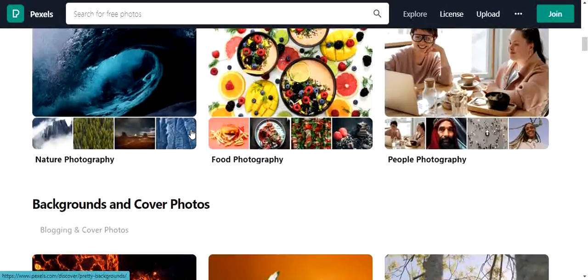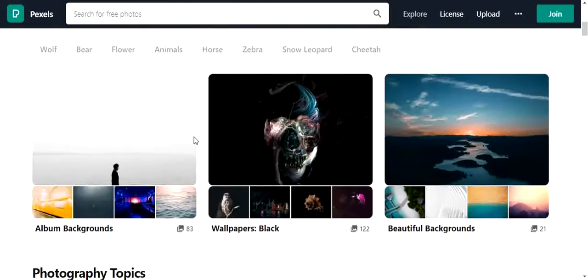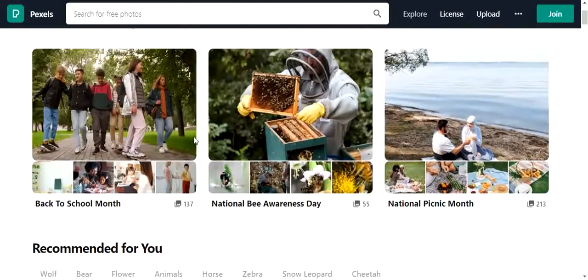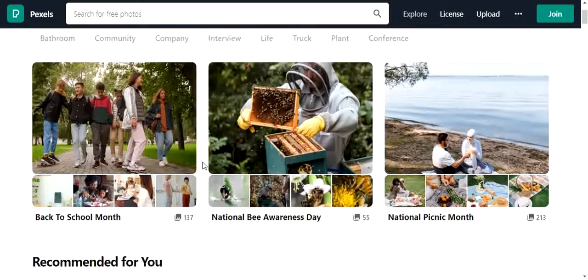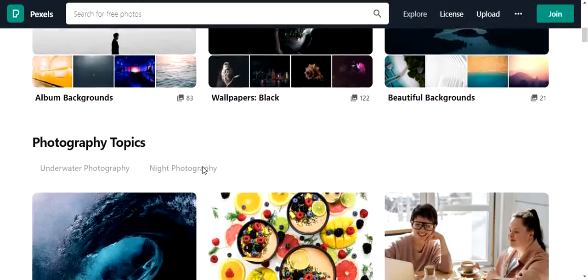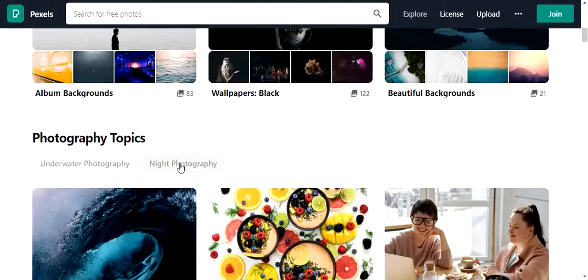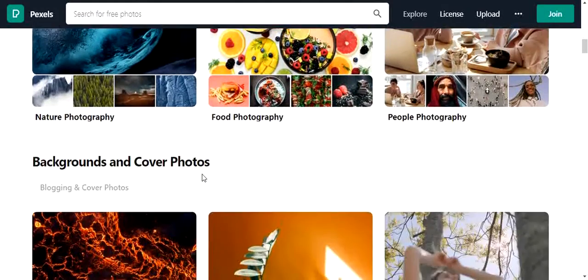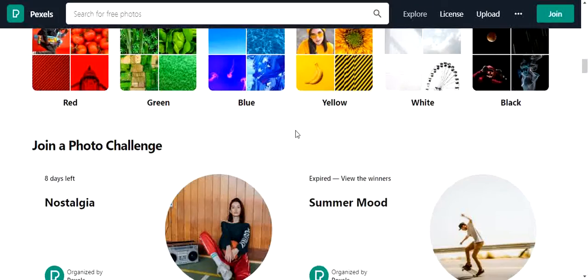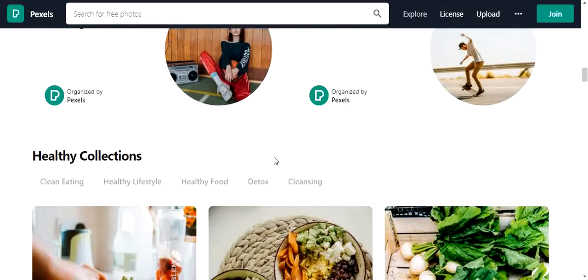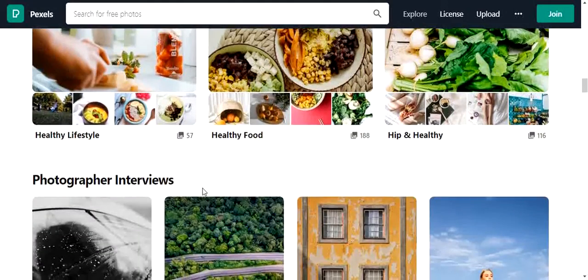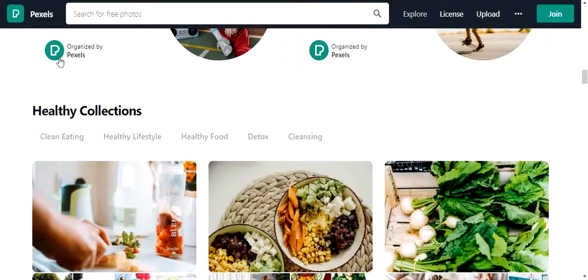In this Discover section, we can see all types of photos, whichever category and mood type you want. We will get them on this Pixel website freely. There is no copyright strike. We can use all these photos for our projects or blogs. There is no copyright strike. That is one of the specials of this Pixel website.